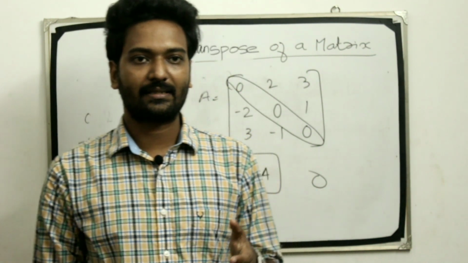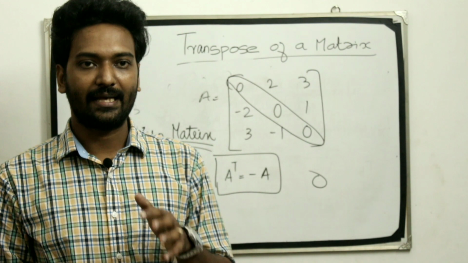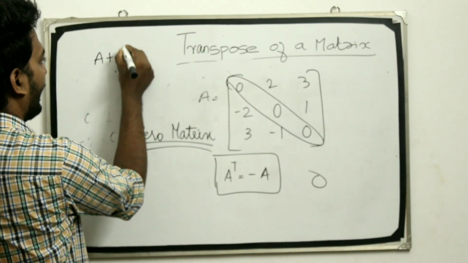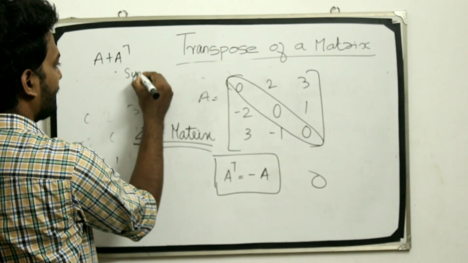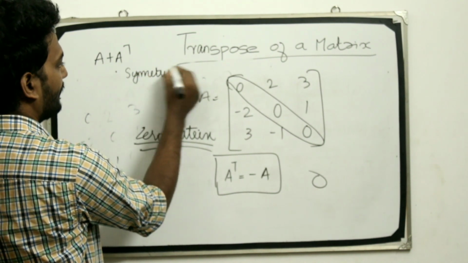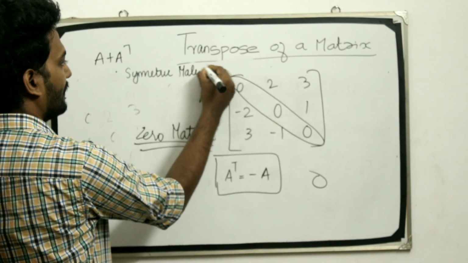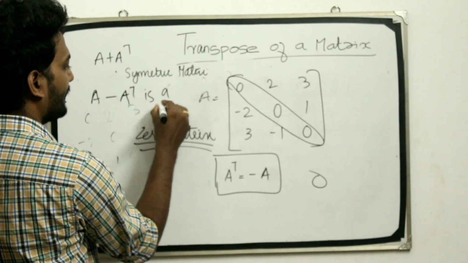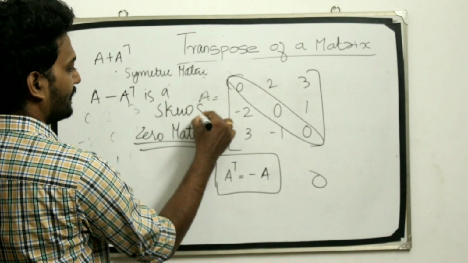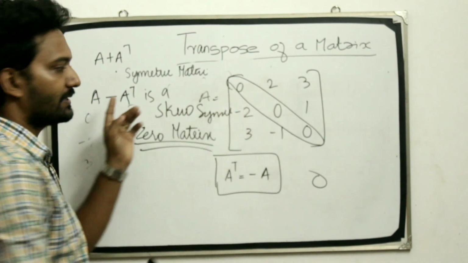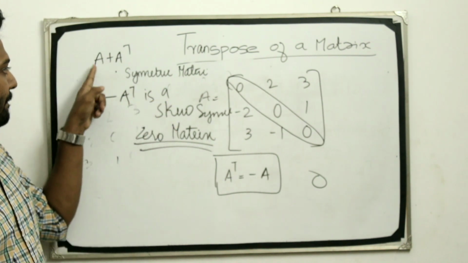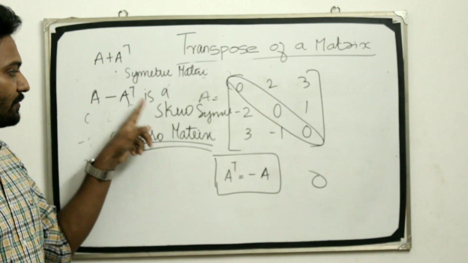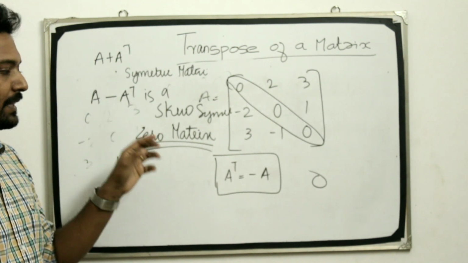For any square matrix A with real entries, A plus A transpose is a symmetric matrix and A minus A transpose is a skew symmetric matrix. This is a very important point. A plus A transpose is a symmetric matrix and A minus A transpose is a skew symmetric matrix.